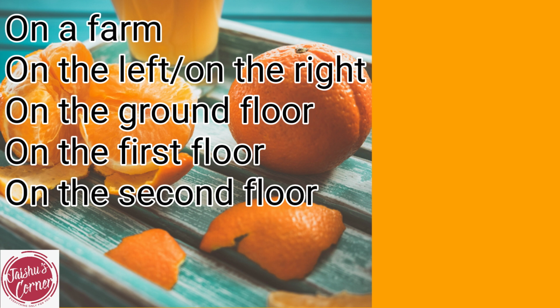On a farm, on the left, on the right, on the ground floor, on the first floor, on the second floor. So these are the floors. In a building which has several levels, the levels are called floors, and we use the preposition on.